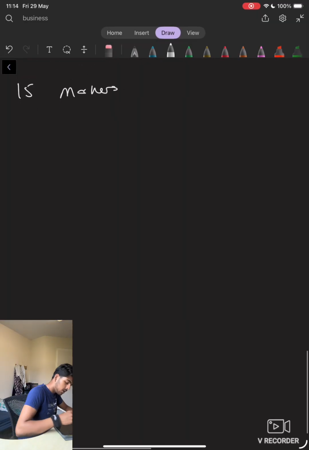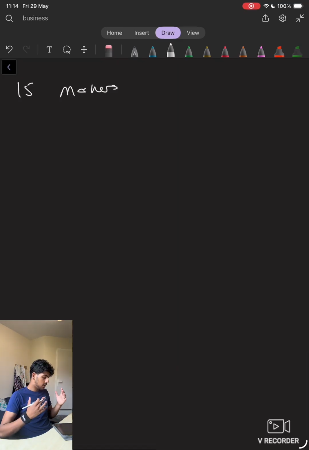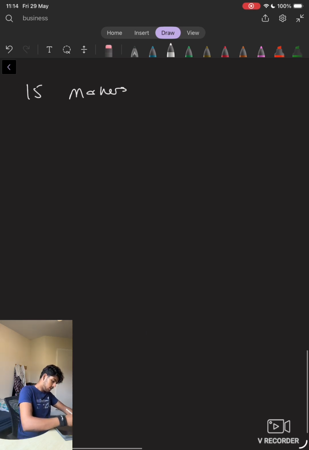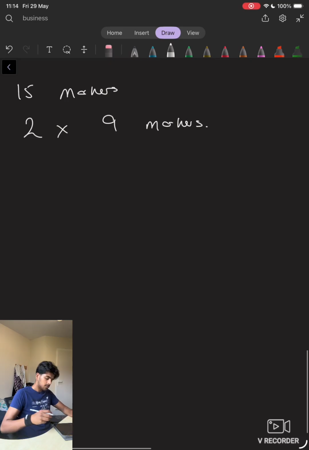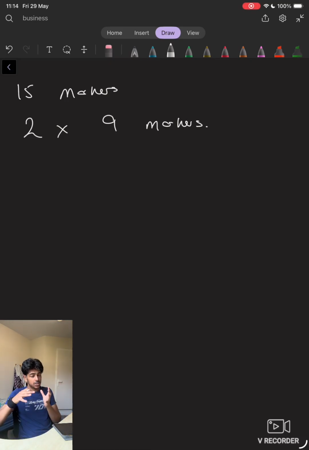Right, so when I say 15 markers, I really want it to be two 9 markers, and that's the format you should follow. So obviously you've got your definition, you've got your diagram, you've got your explanation, chain of analysis: this means, therefore, this leads to, as a result, and you've also got a link going back to it. Obviously it should flow, it shouldn't feel like two different things, but I want you to treat it as so.